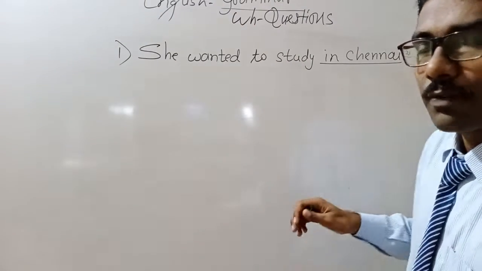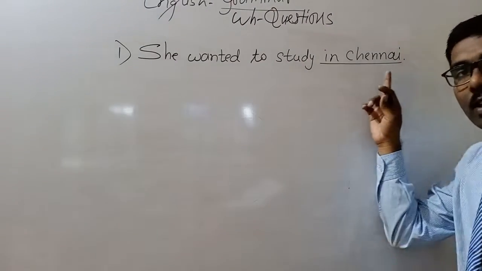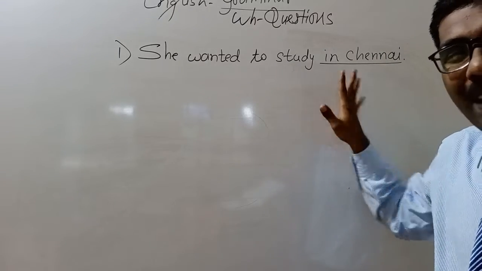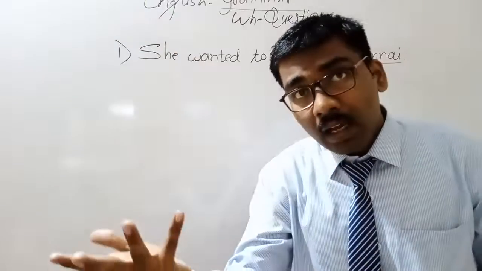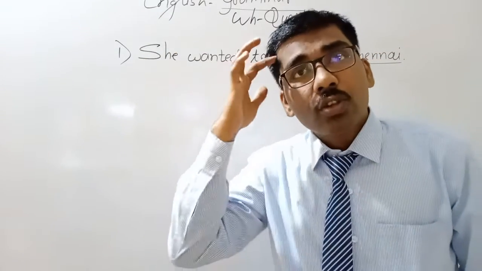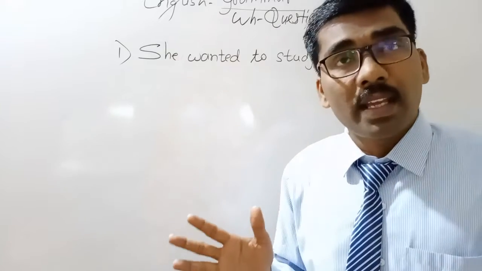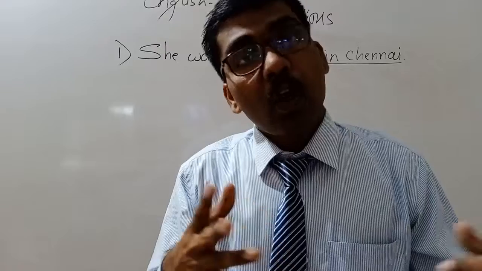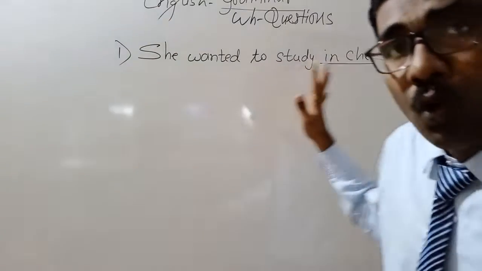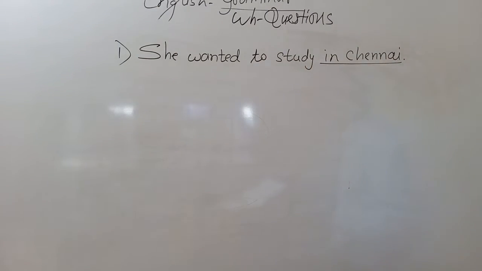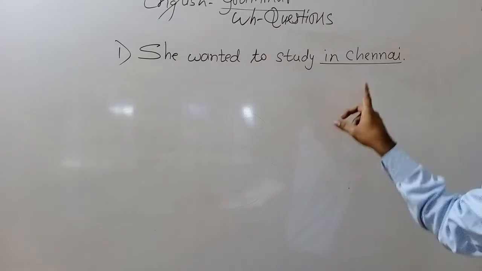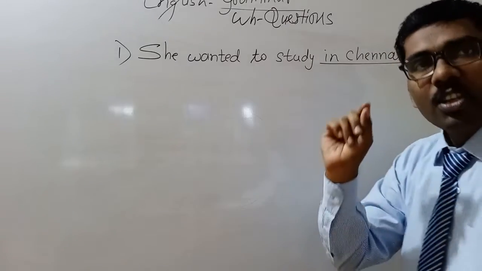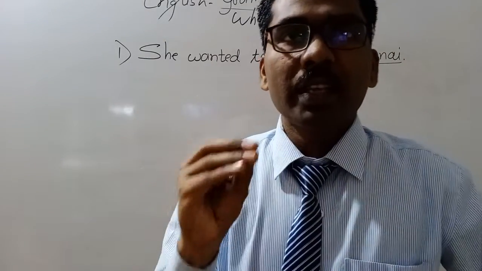So here, dear students, first thing, you should think about the underlined part only. Just find out which is the underlined part. The underlined part is in Chennai. After finding the underlined part, you should think about that chart: whether it is place, time, object, person, reason or manner. Tell me, in Chennai, what is that? Place. Chennai is the place.